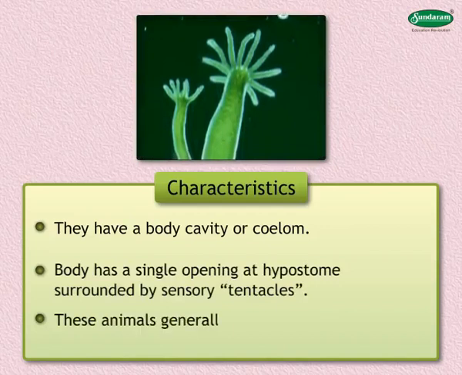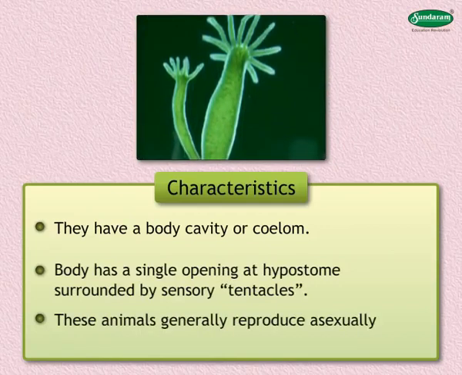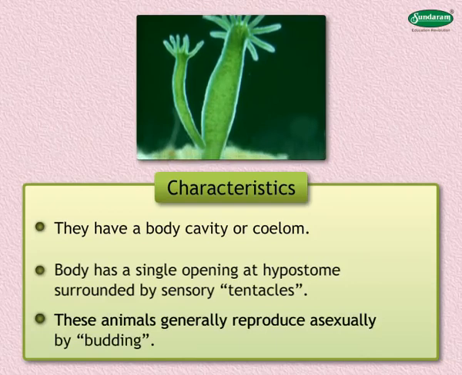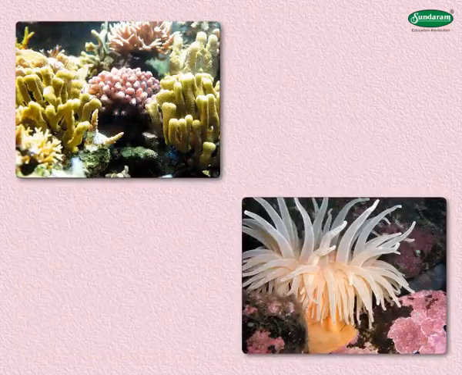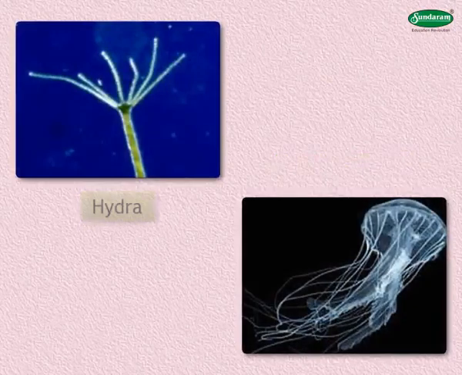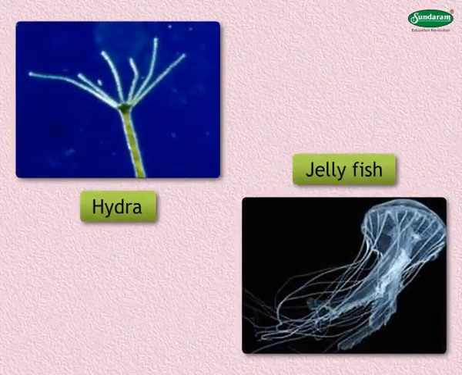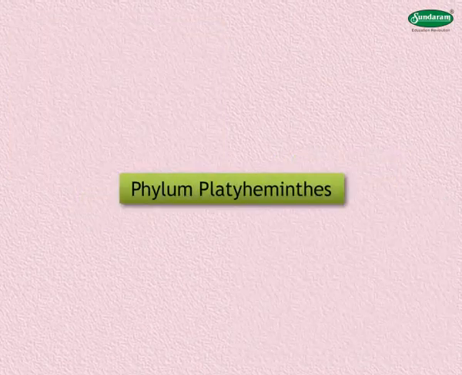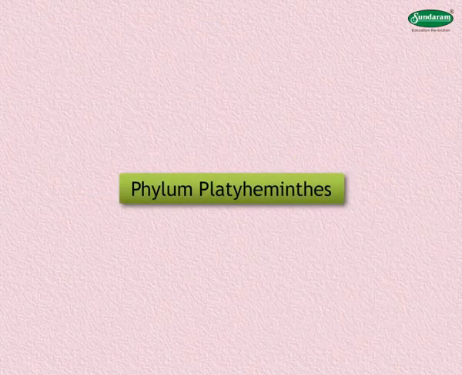5. These animals generally reproduce asexually by budding. Some common examples of phylum Coelenterata are corals and sea anemone, which are the colonial forms, and hydra and jellyfish, which are the solitary forms. Phylum Platyhelminthes.